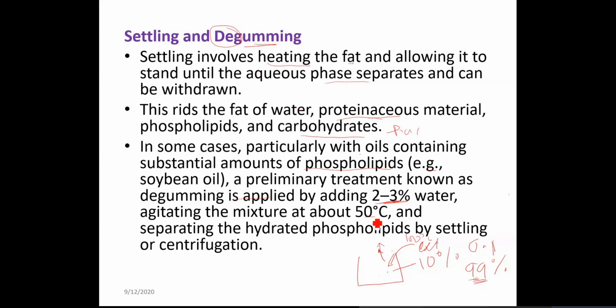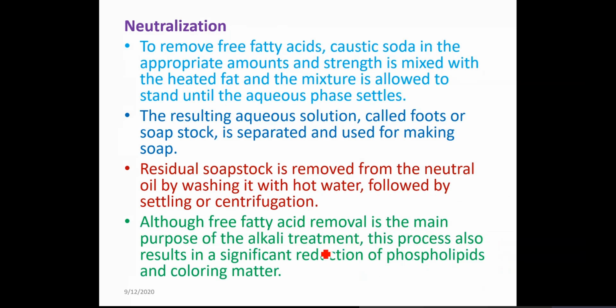This reaction is carried out at 50 degrees Celsius, and then you have phases that separate, and you try to separate the hydrated phospholipid by settling or centrifugation. Two layers are formed, oil and the phase in which the phospholipids are dissolved, which can be separated.